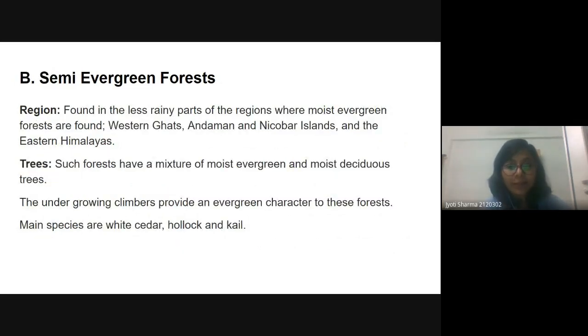Next, we have the semi-evergreen. These are the less rainy parts of the region. These are also found in the Western Ghats, Andaman and Nicobar, and the northeastern region. But here rain is less in comparison to the moist evergreen forest. Such forests have a mixture of moist evergreen and moist deciduous trees. We can also get climbers here, and some species are white cedar, hollock, and kail.